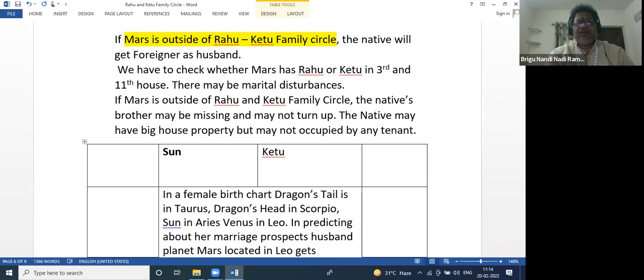If Mars is outside the Rahu Ketu family circle, the native's brother may be missing and may not turn up. The native may have big house property but it may not be occupied, or may be occupied by tenants. Okay, let us check.